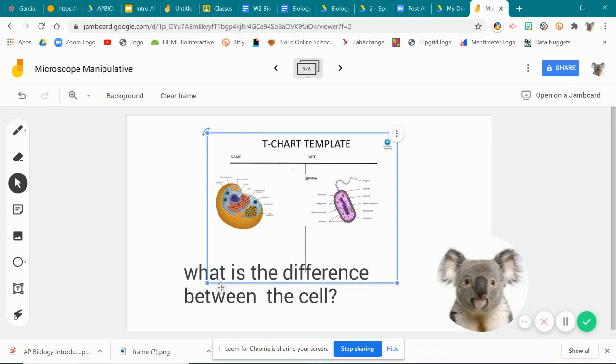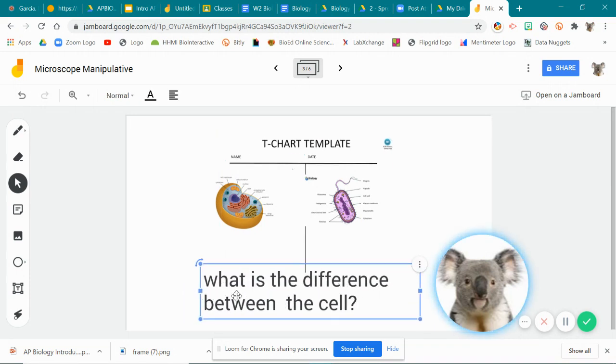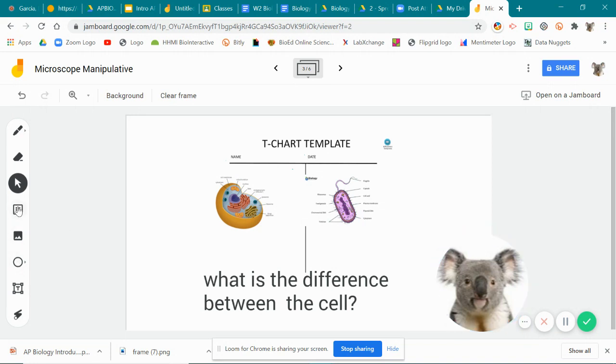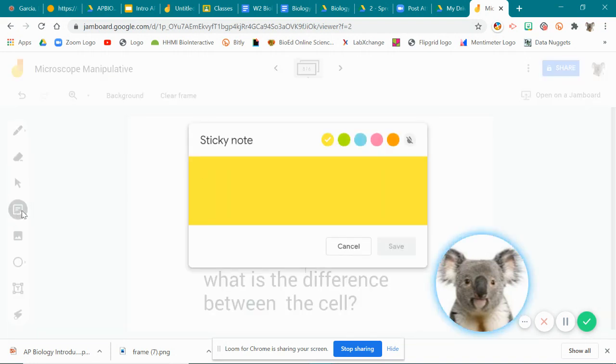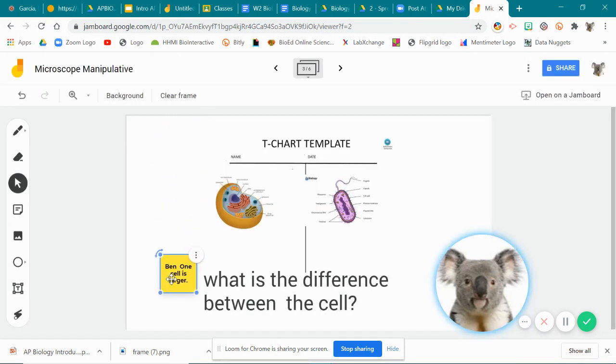Now, as far as them answering, here's a really neat way, and this way they won't mess with your writing. They can add a sticky note. So you click on sticky note and it pulls it up. What I would have kids do first is put their name. So let's just say it's N, and then he would answer that question: one cell is larger. And then he would save. And now this is his answer.